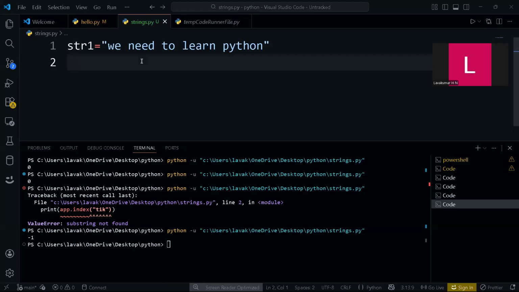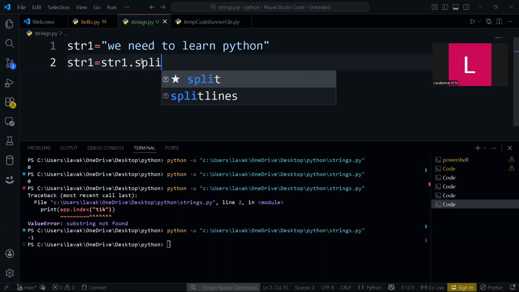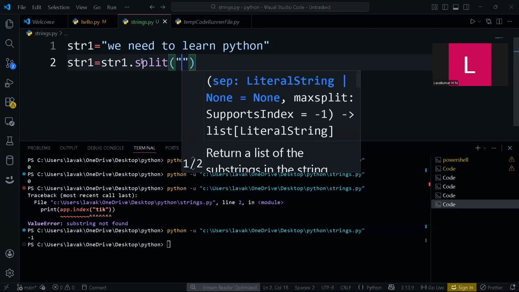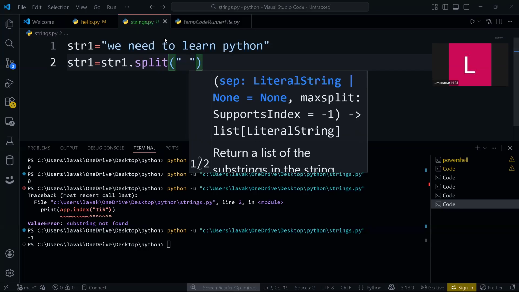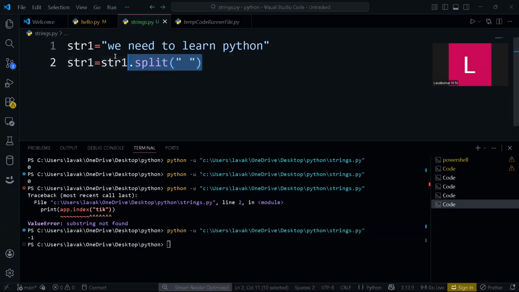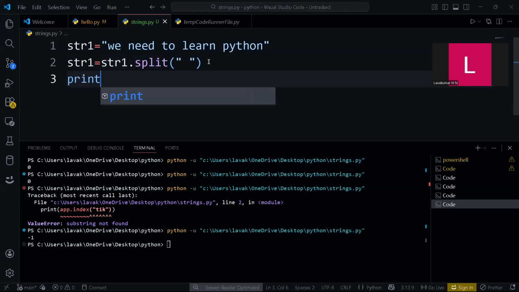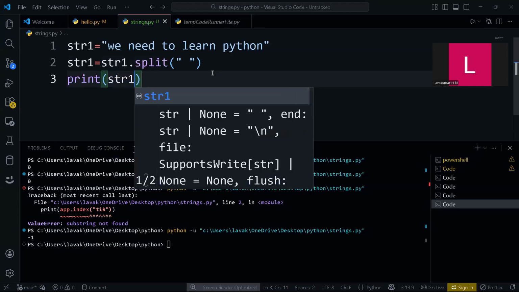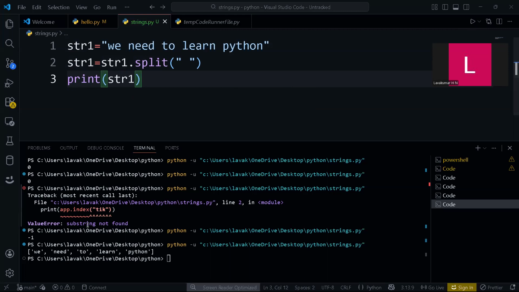Whenever you want to do this, you can use str1 equal to str1 dot split. You will split that by space wherever space is there. It will separate that string and each part will be added as an element into the list. What is a list and how it works, I will explain while covering lists. For now, understand a list is a collection of elements. Now if I print this str1, the output will be a list of elements.